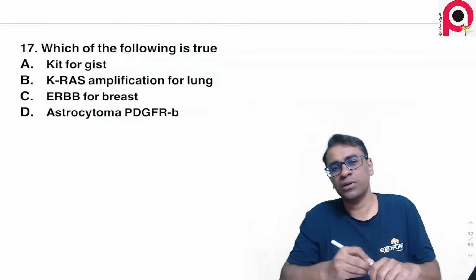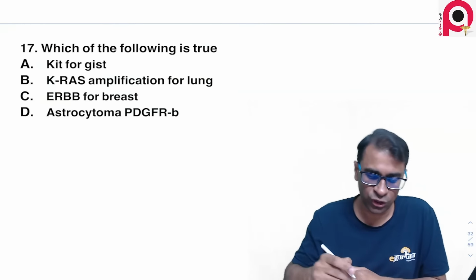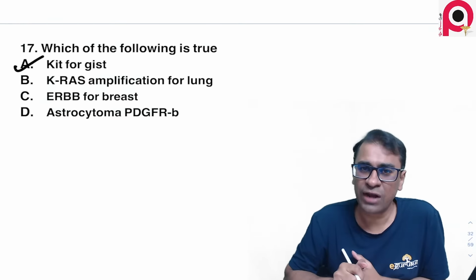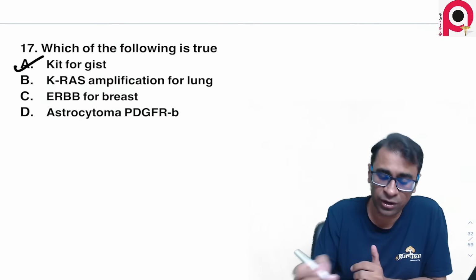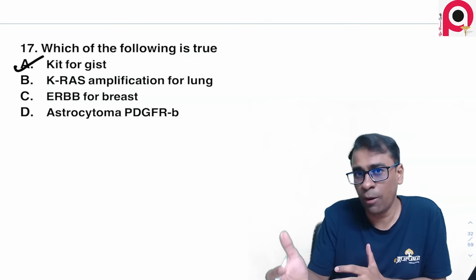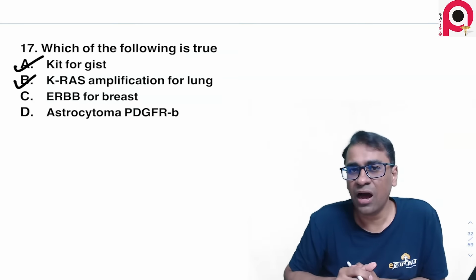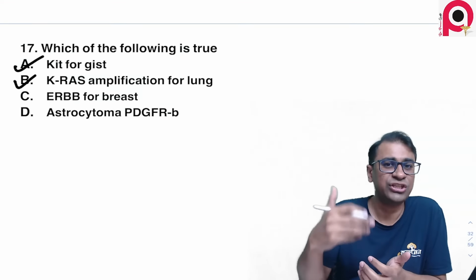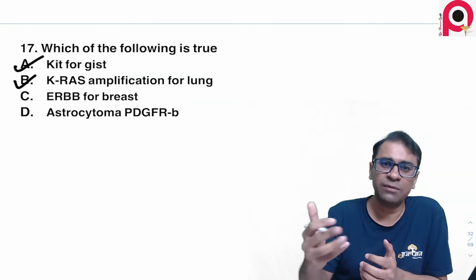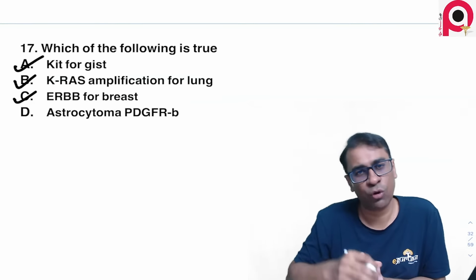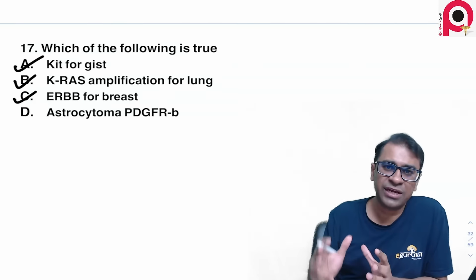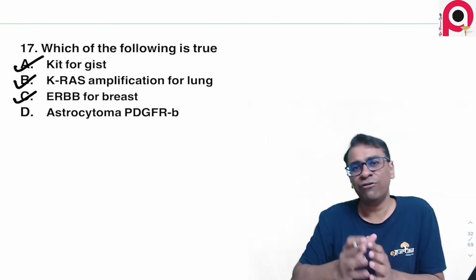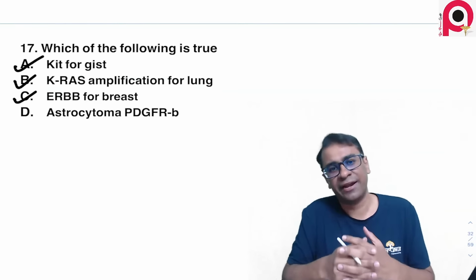The following is true. Some students have recalled this as a separate question altogether. KIT is surely there, no doubt about it. KRAS for amplification. Yes, KRAS can be seen for lung carcinoma also. If there are multiple options, this also looks true. ERBB for breast: actually, if the question was ERBB2, that's called EGFR2, which is nothing but the HER2/neu receptor. That also looks true. But for astrocytoma, some students say it is PDGFR beta and some say it's PDGFR alpha.